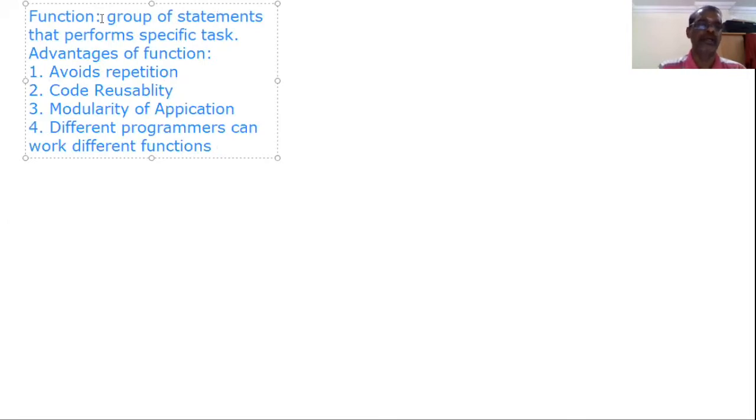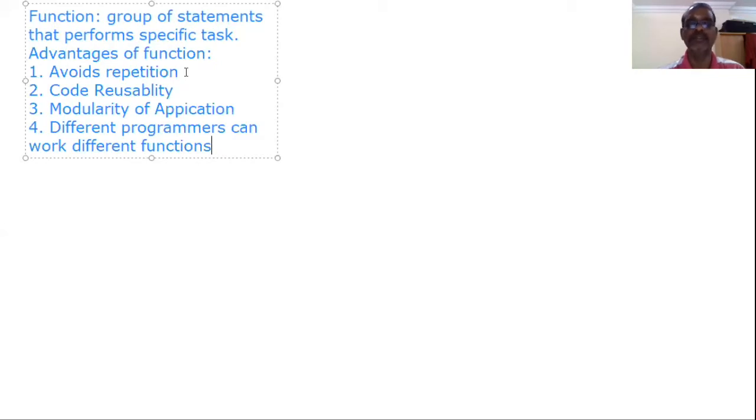So function, a group of statements that perform specific tasks. It avoids repetition. How? Consider we are having one group of statements in our program, and that group of statements should be used more than one time, for example, 10 times.